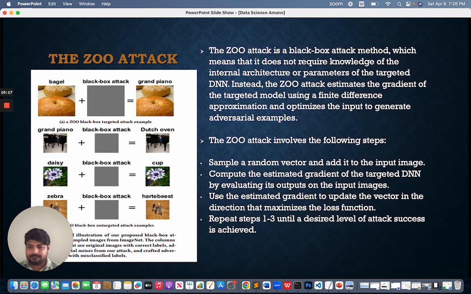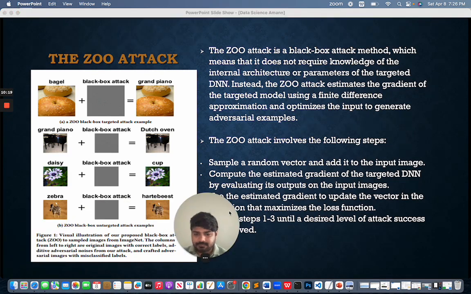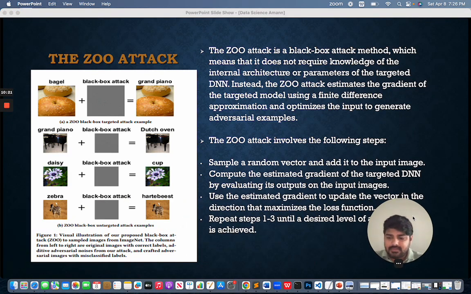As you can see, I have attached a figure 2. This is a visual illustration of a proposed black box attack on a sample image from ImageNet. As you can see, the columns from left to right are the original image with correct labels, additive adversarial noise from the attack, and the crafted adversarial image with misclassified labels. You can observe it from the image.